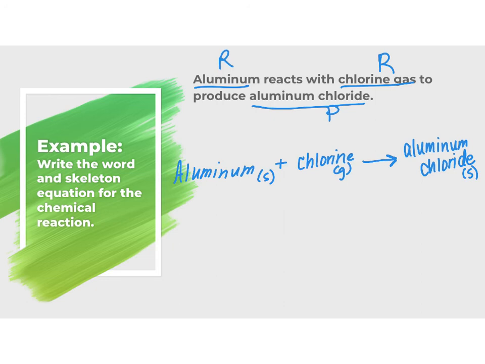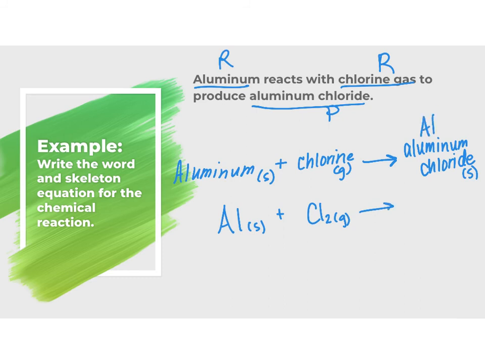Now I'm going to write the skeleton equation or the formula equation. Aluminum, since it's just an element, is just going to be Al. Chlorine gas, again, is going to be Cl2 because it's a diatomic element. And then aluminum chloride, I have to think about the charges again.